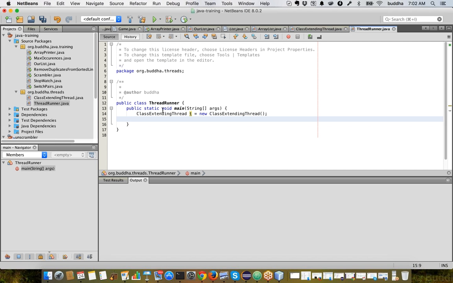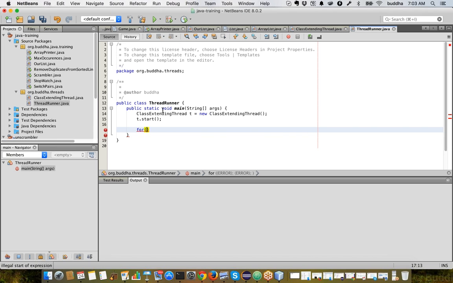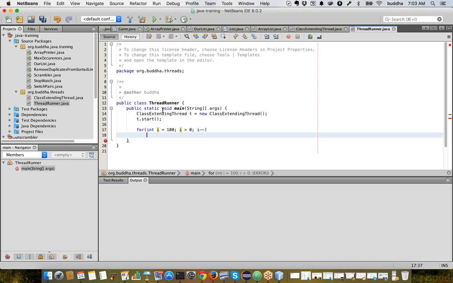How can we invoke that thread? t dot start. And now let's do something else here: int i equals 100, i greater than 0, i minus minus, and in main, let's just print i.